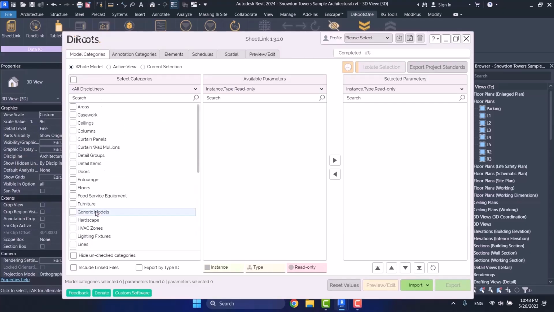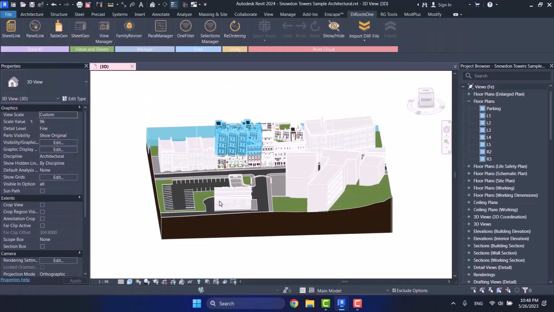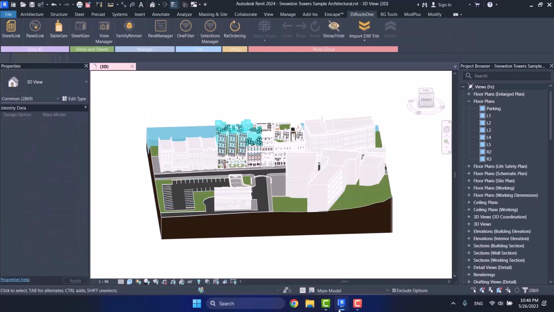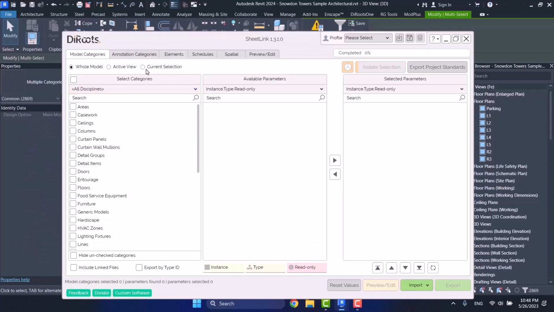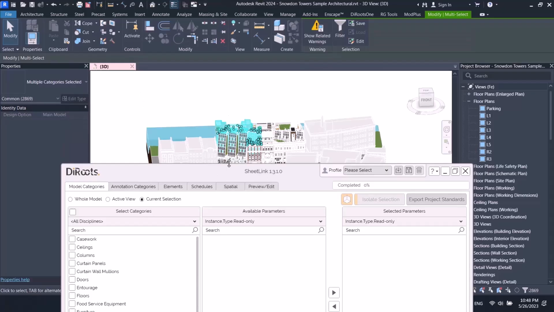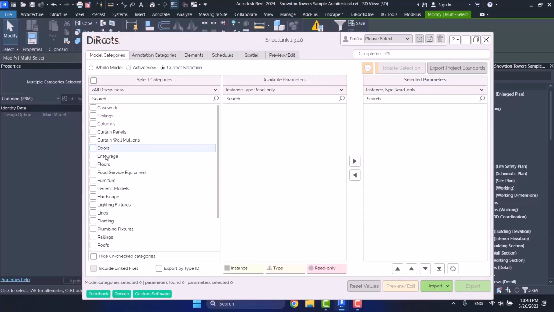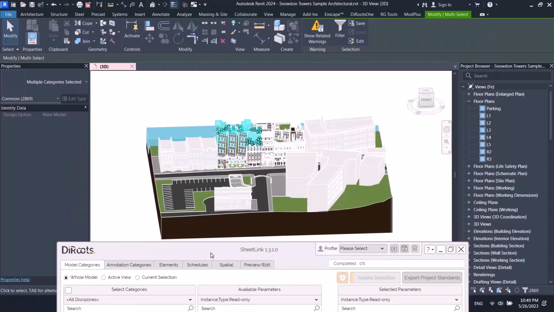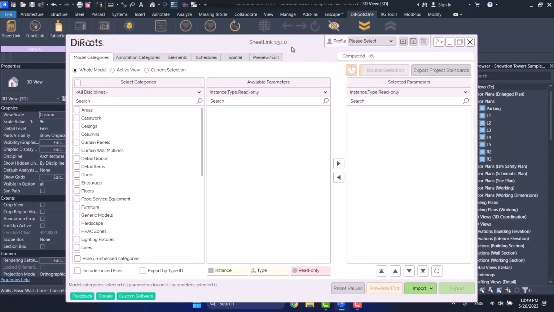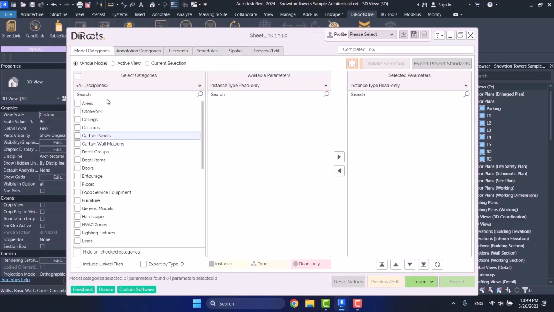Let me choose Whole Model again. You see there are more here. What is Current Selection? Imagine you have chosen several things here. For example, you can come here and choose Current Selection, and then it only shows you the categories of that selected part. You can choose from it, you can select your parameters, and then have an output from those parameters that you have selected. Now I set it on Whole Model. I don't have anything to do with it for now. I choose Whole Model and it shows me all the categories.